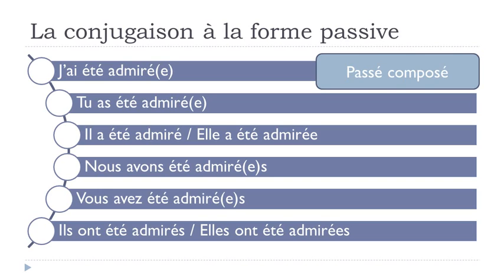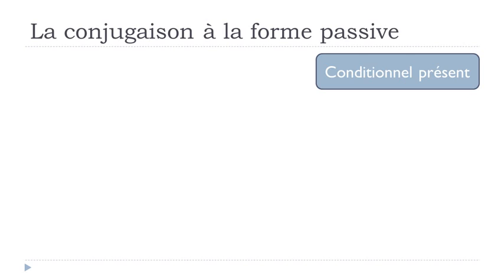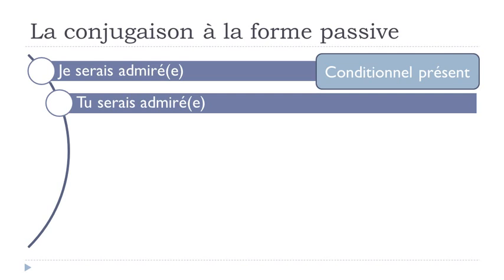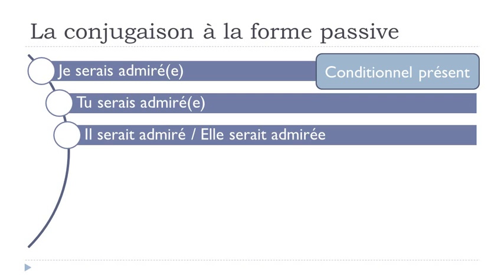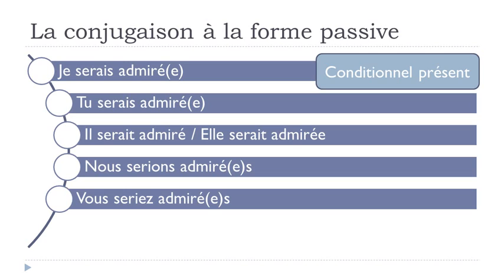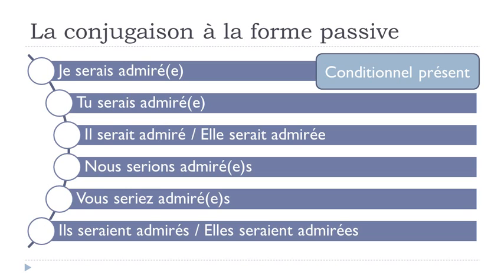All right? So if we want to make it at the conditionnel présent form, then we will get je serais admiré, tu serais admiré, il serait admiré, elle serait admirée. Nous serions admirés. Vous seriez admirés. Ils seraient admirés, elles seraient admirées.